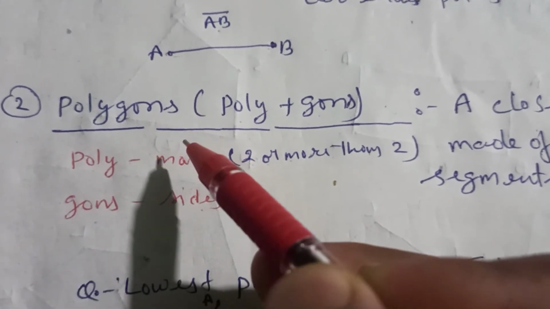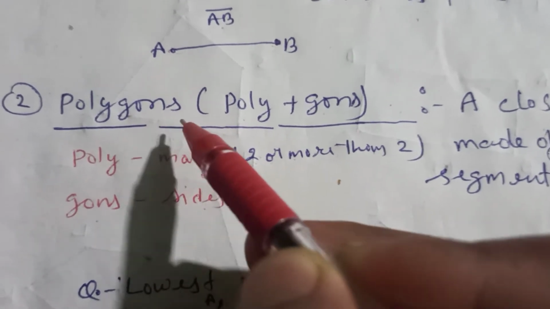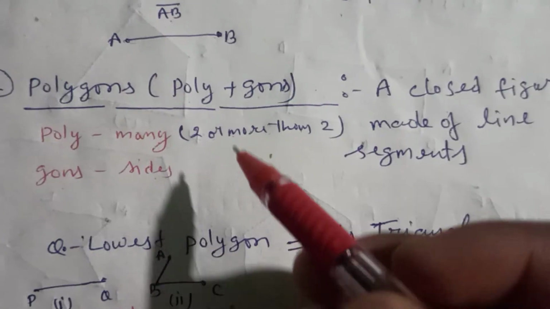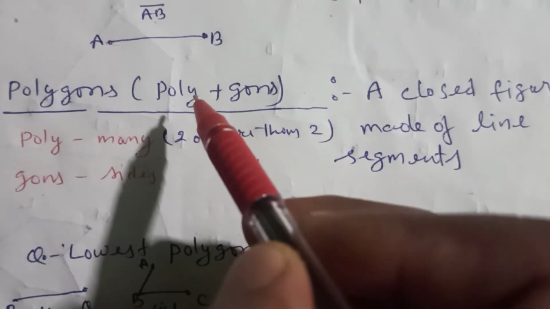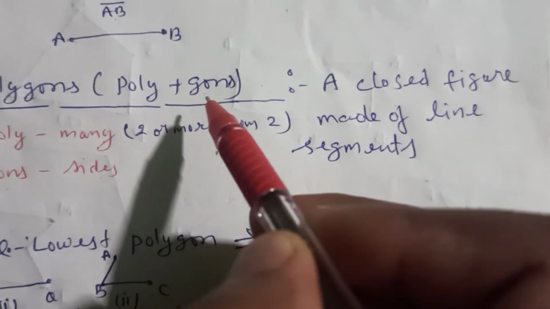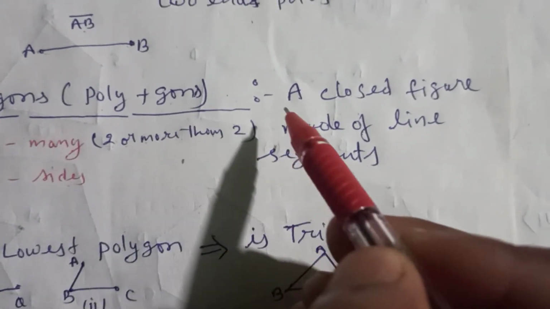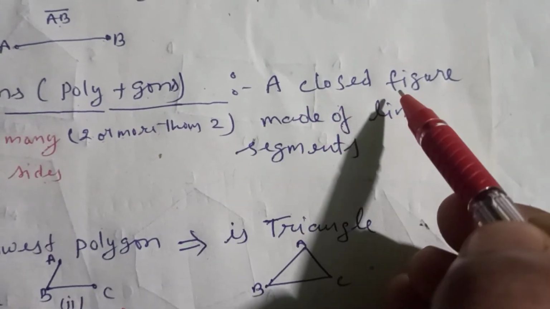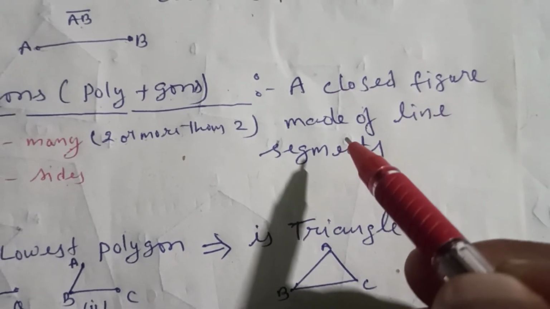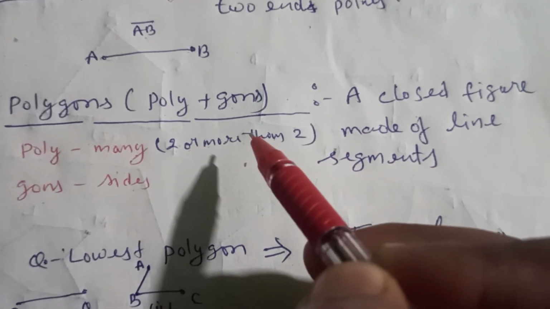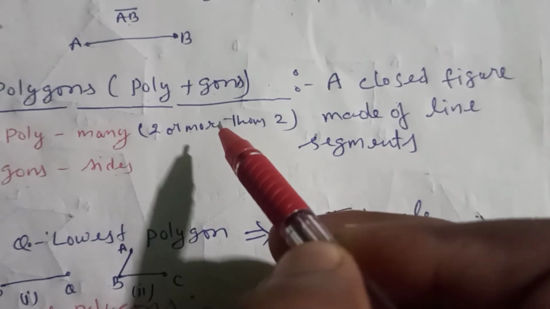But for whom is this word polygon used? Can it be used for everything, or is it for some special figure or picture? Actually, polygon is a special word which is used basically in mathematics only. Now, mathematically, how do we define a polygon? A polygon is a closed figure made of line segments. It's so simple. Polygons are closed figures made of line segments.